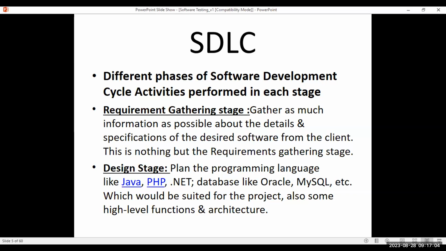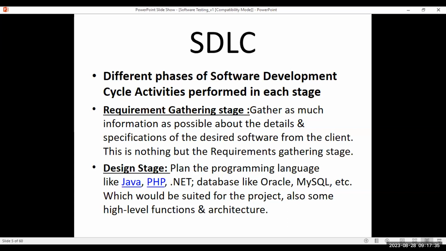From the client side we'll have people, and from the company end we'll have executive management, in the sense of directors and development managers. Directors will just get involved for 1 or 2 meetings, and then development managers, BA managers and SA managers will take the meeting. What do we call this very first meeting? Do you remember the term?